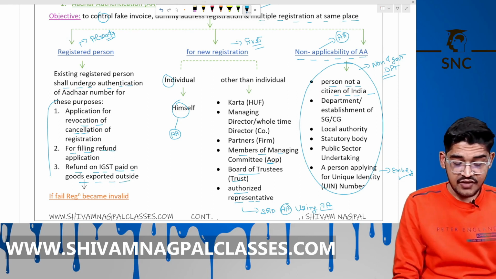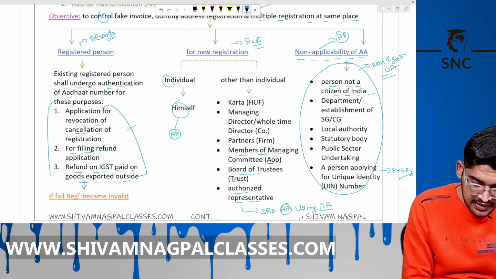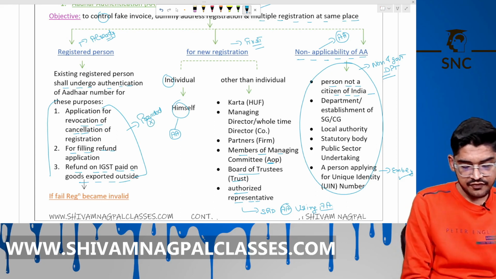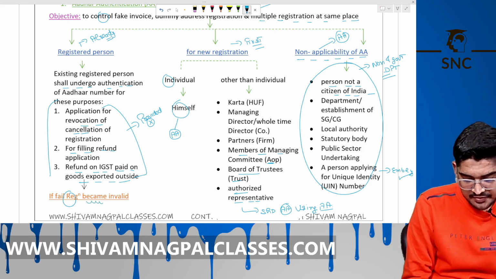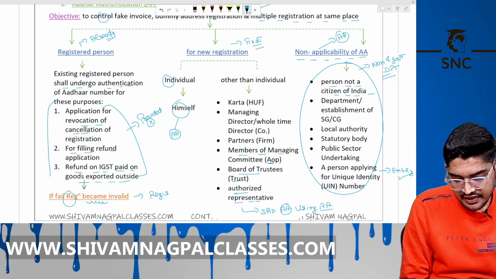So if they have not undergone A, then this benefit will not be provided to them. If A fails, then their registration becomes invalid.